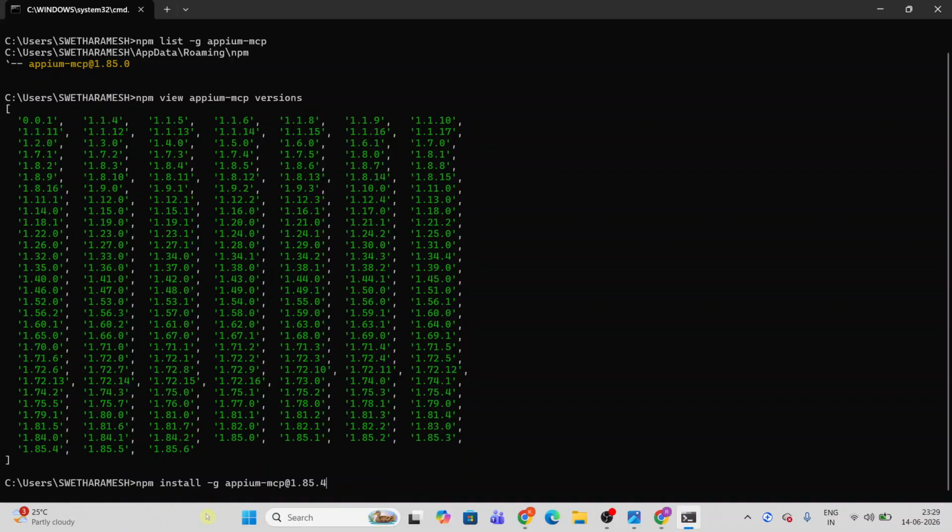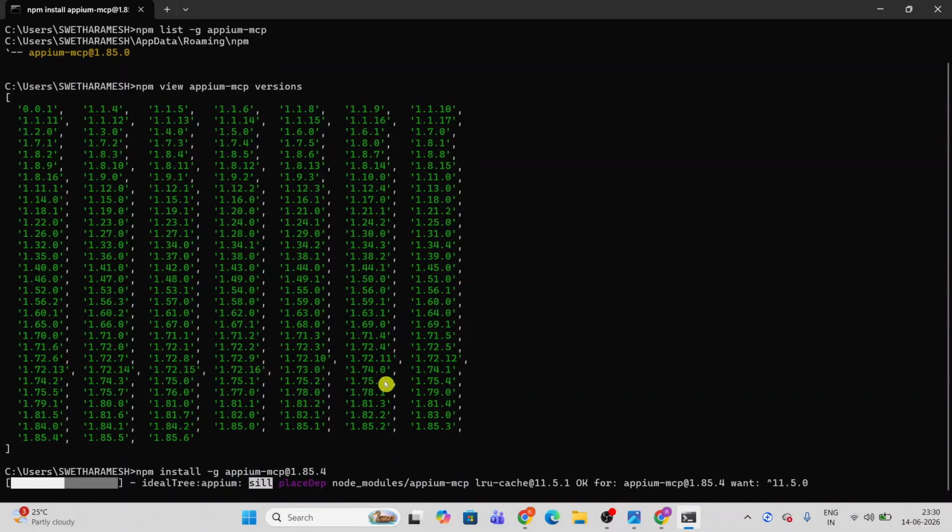To upgrade the Appium MCP server, we do not have a specific command to upgrade. So we have to install on the existing MCP server. When you install it, it will be installed on top of the older version. So please note that we do not have any specific command to upgrade. We have to install on the older version here. The current is 1.85.0. Now I am upgrading to 1.85.4 here. Just click on enter.